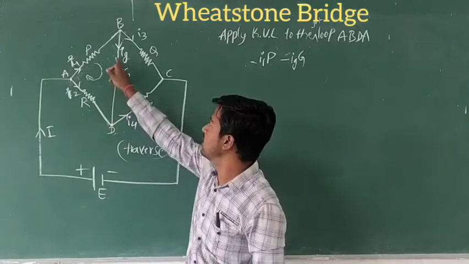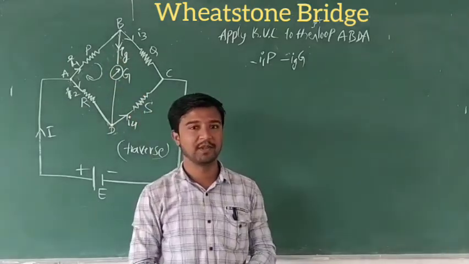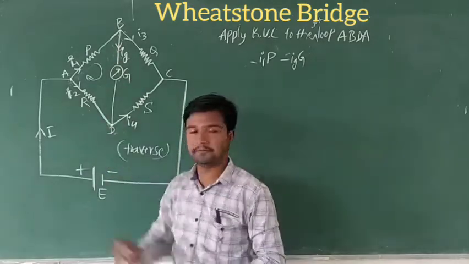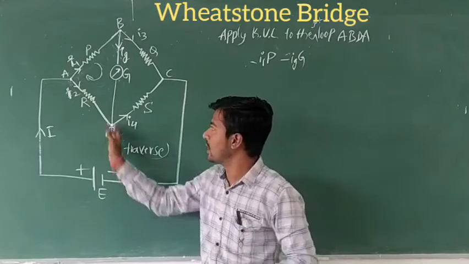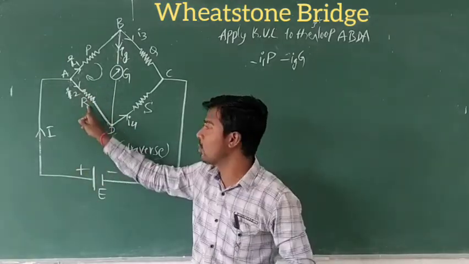Okay, so IG means what? Galvanometer current. So G is a galvanometer. So next B to D. Okay, clear? Then next D to A. What conditions are applied? What equipment is there? There is one resistor.